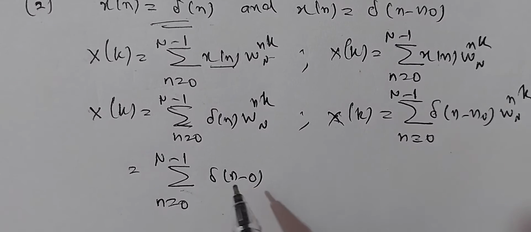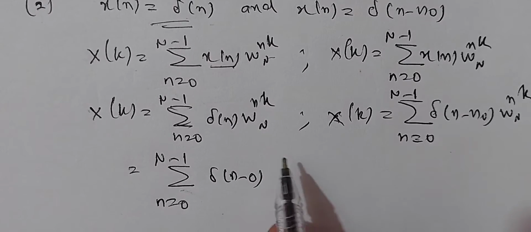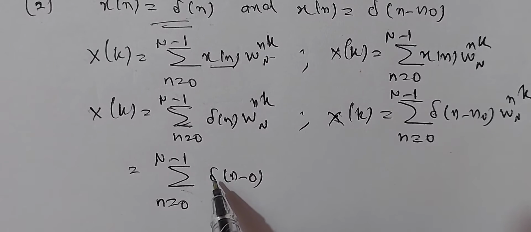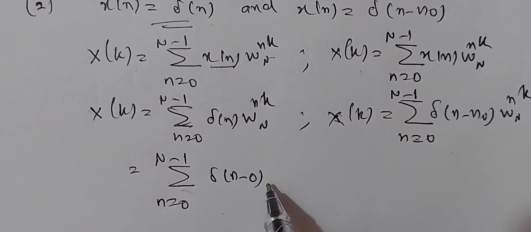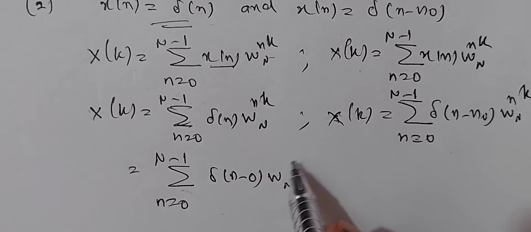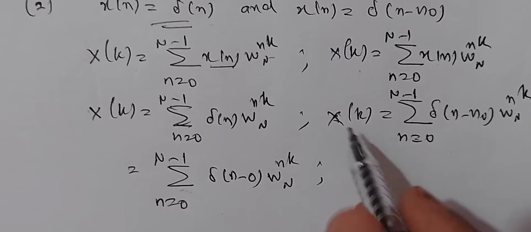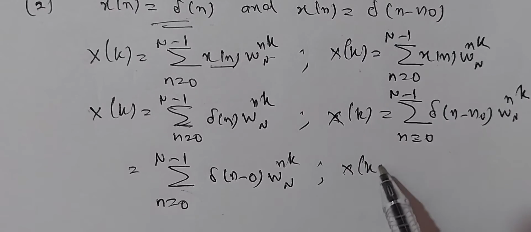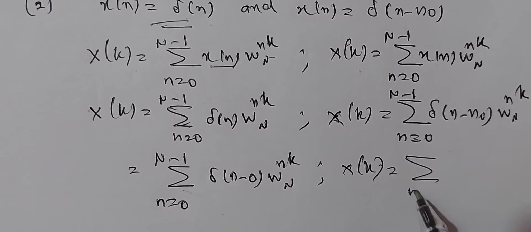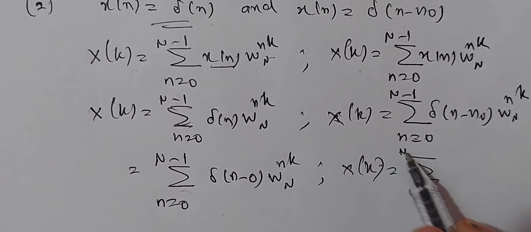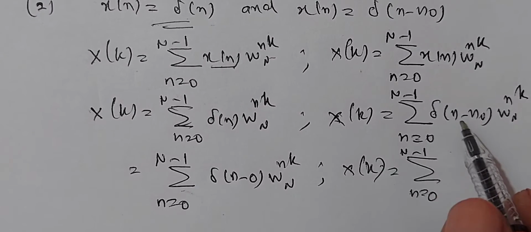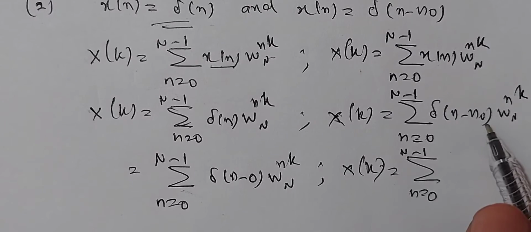Okay. So delta of n minus n naught, if I have to express it in terms of n minus k, delta of n minus 0 into WN^nk. And this is X of k equals sigma n equal to 0 to N minus 1. Here it is in the form of n minus k itself. Here k is n naught.